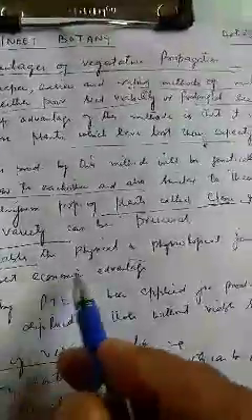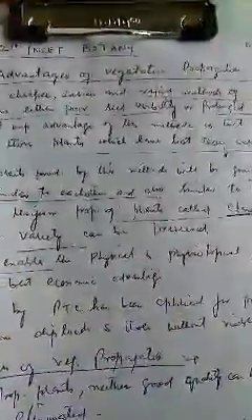Number fourth is grafting. One of the important and commonly practiced methods of vegetative propagation is grafting. This grafting enables the physical as well as physiological joining of two separate plants for the best economic advantage. As I have already told you while teaching grafting, it enables the physical and physiological joining of two separate plants for the best economic advantage.